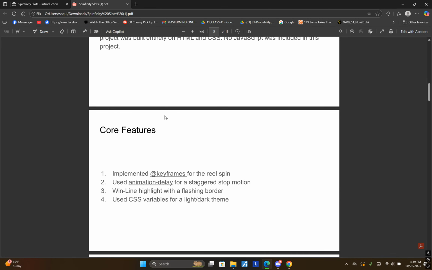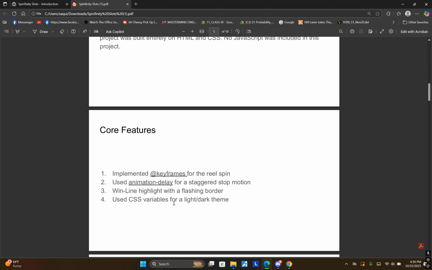So the core features implemented: add keyframes for the reel spin, use animation delay for a staggered stop motion, win line highlight with a flashing border, and use CSS variables for a light or dark theme.